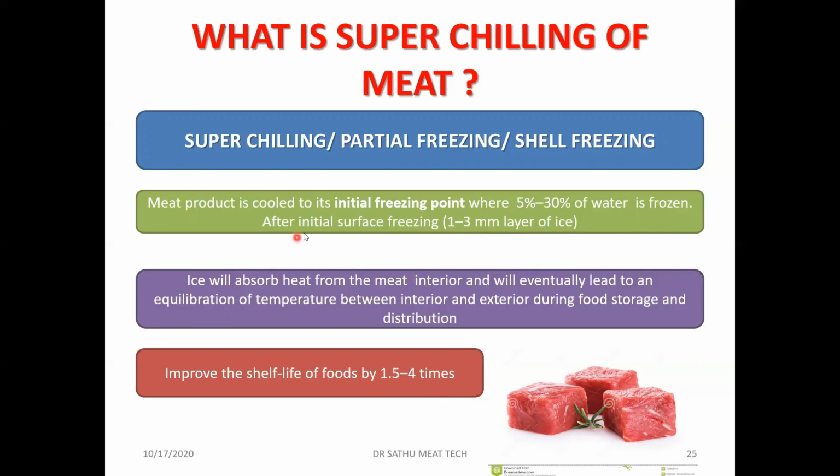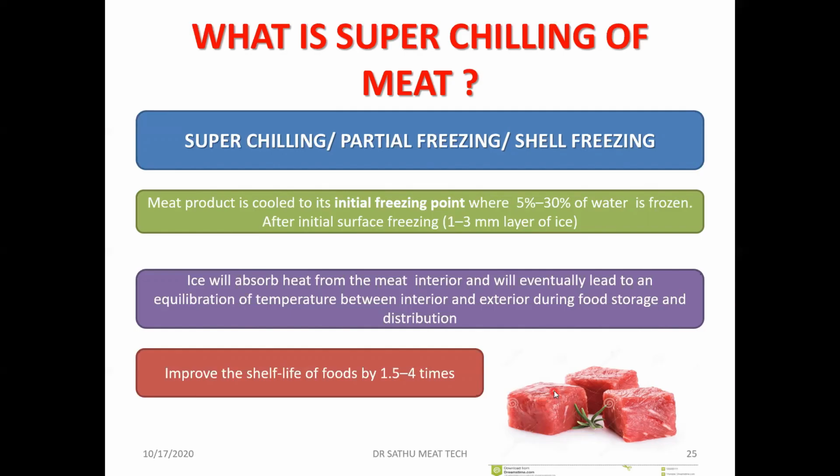So we can see after initial surface freezing that 1 to 3 mm, that freezing will take from the outer surface. The cold air will be blown, in the case of freezing, at around 3 meter per second. That cold air will be blown, and from the surface it will be starting. So suppose this is the meat cube. From all the surfaces it will be cooling. So up to 1 to 3 mm thickness, you can see the color changes.